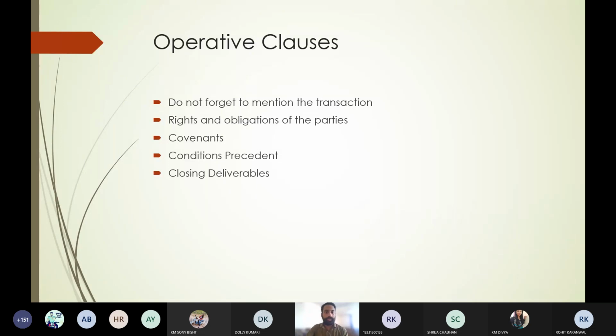Next you come to the closing deliverables. Now what are the closing deliverables? Closing deliverables come at the time of closing the contract, whenever you complete your transaction. You mention the rights and obligations of the parties, you mention the small covenants, you mention the conditions precedent, that before completing the contract, these are the conditions precedent which you will perform. Now we come to the closing deliverables. Suppose after completing the contract, we put the date. Have you observed that whenever we complete the contract, you put the date, you put the place, okay?